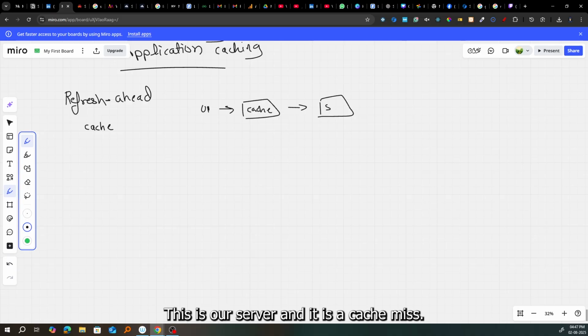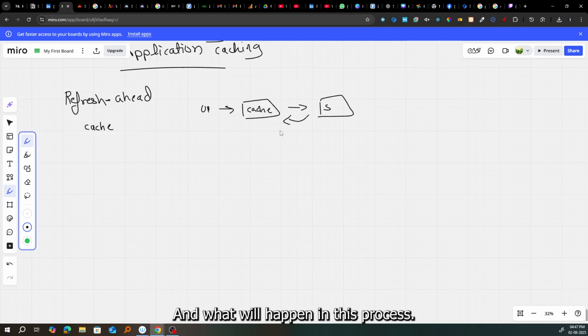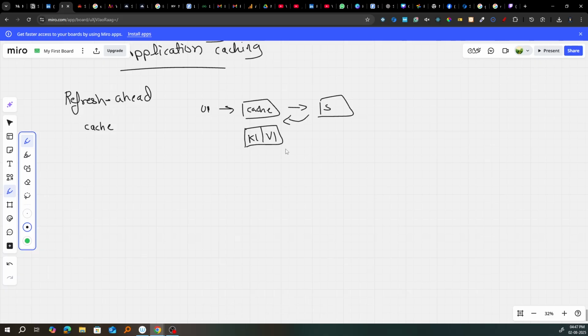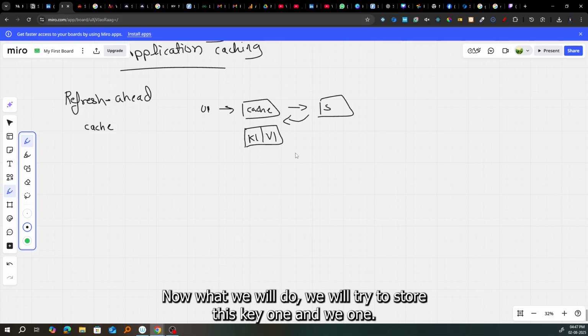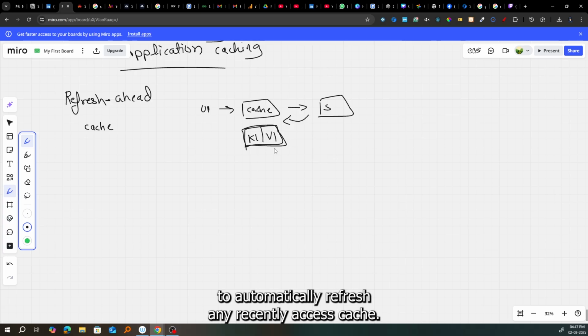And it's a cache miss, then it will go to the server and respond back, right? In this process it will store that k1 value and v1 value in the cache. Now we will try to store this k1 and v1, but we need to refresh it. So what we can do is configure this cache to automatically refresh any recently accessed cache.